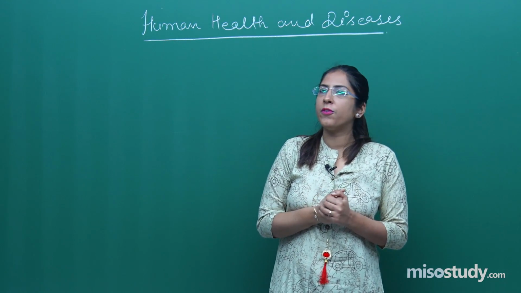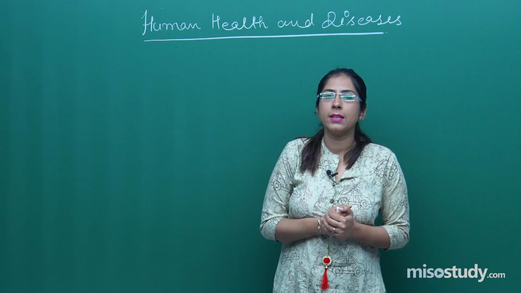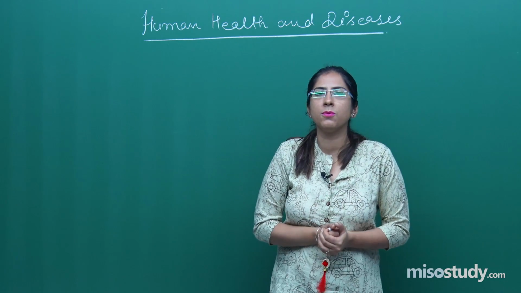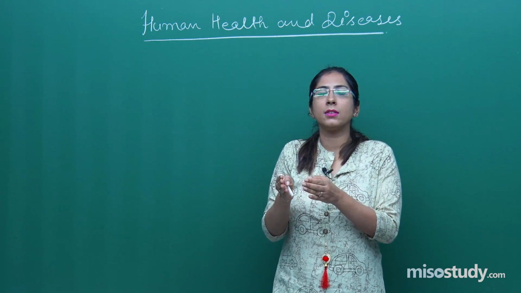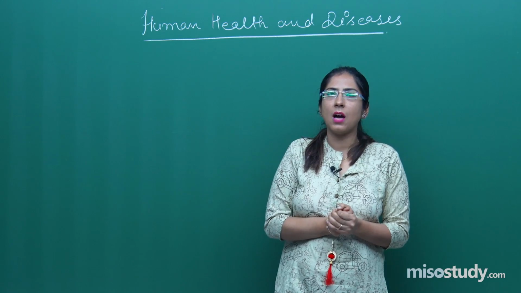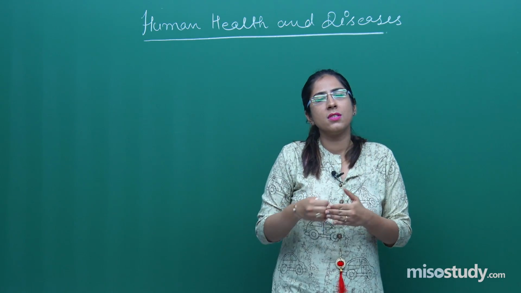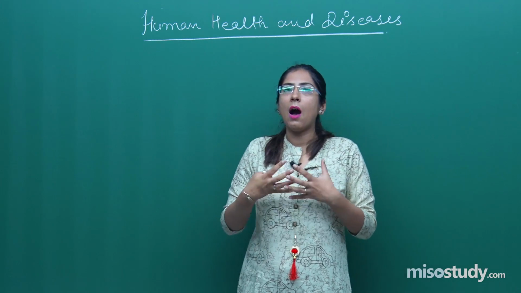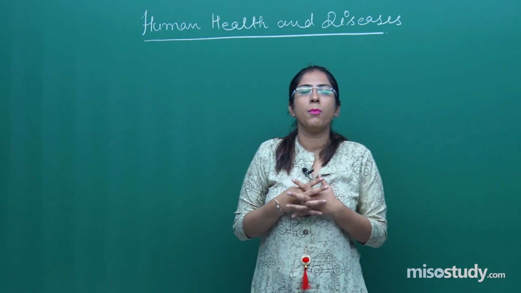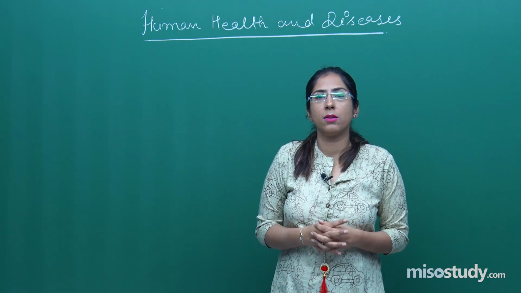In this class, we will be focusing on immunity, our immune system, students, and how it works. There are so many pathogens present out in the environment. There are chances that those pathogens can enter into our body. Then how can our immune system, our body, combat such pathogens?